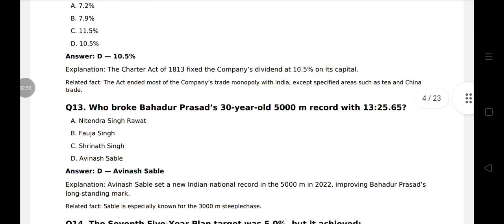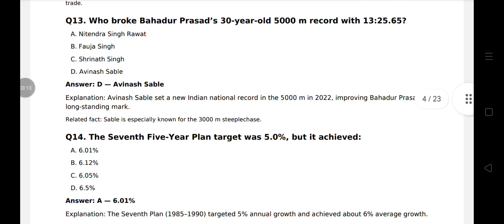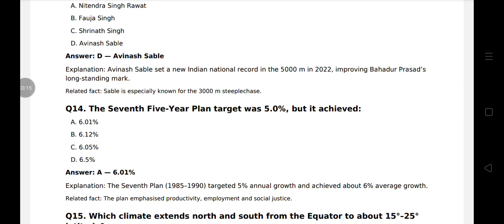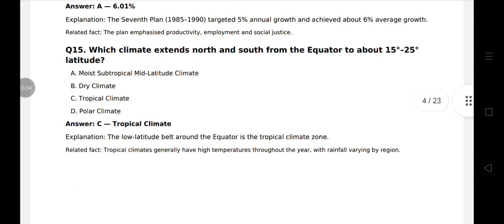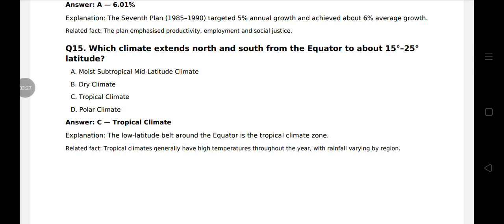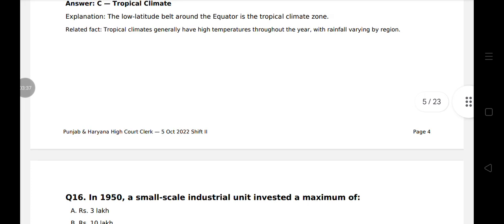Question 13. Who broke Bahadur Prasad's 30-year-old 5,000 meter record with 13.25.65? That is Avinash Sable. Question 14. The 7th 5-year plan target was 5.0%, but it achieved 6.01%. Question 15. Which climate extends north and south from the equator to about 15 degree to 25 degree latitudes? That is tropical climate. Tropical climates generally have high temperatures throughout the year with rainfall varying by region.